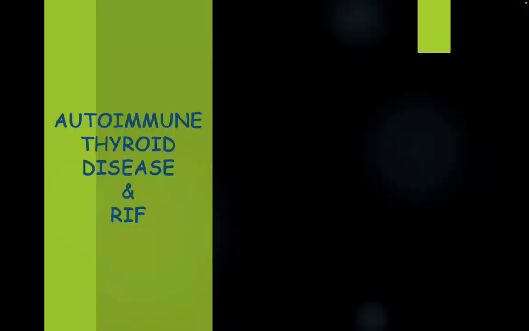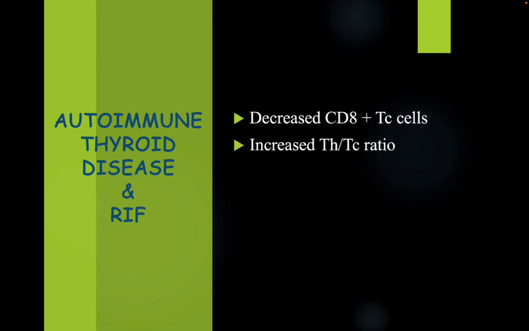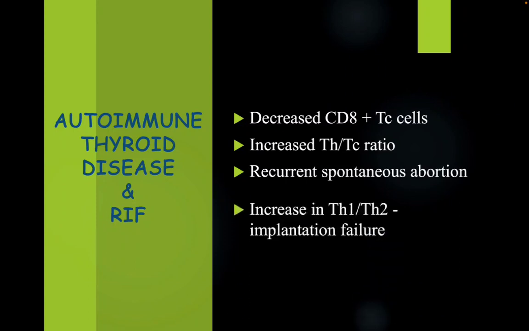Coming on to autoimmune thyroid disease and RIF. Autoimmune thyroid disease is associated with a decrease in CD8 cytotoxic T cells. It is associated with an increase in TH to TC ratio. TH is CD4, TC is CD8. So the increase in ratio of TH to TC means CD4 to CD8 ratio. Thus, it is associated with recurrent spontaneous abortion.